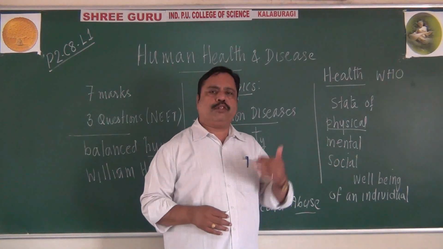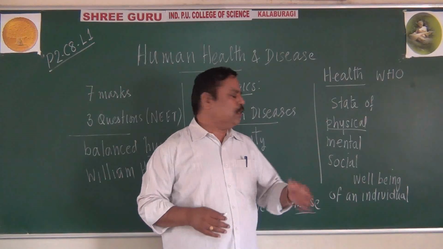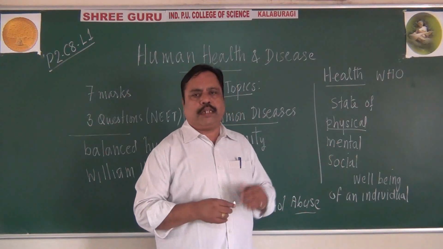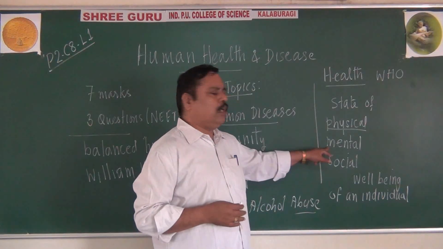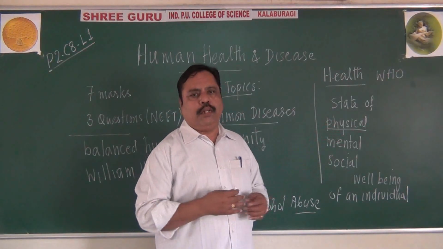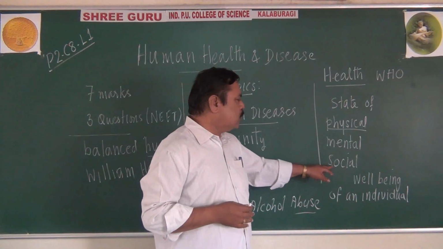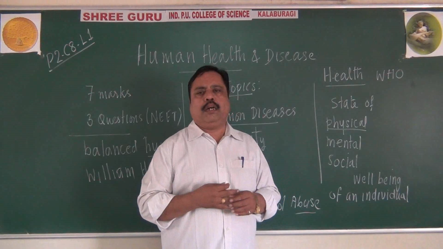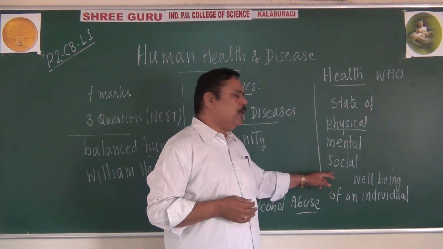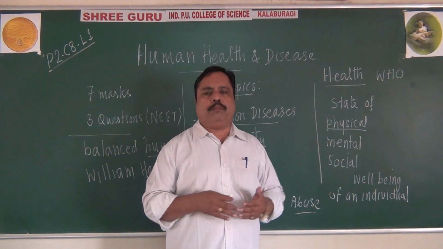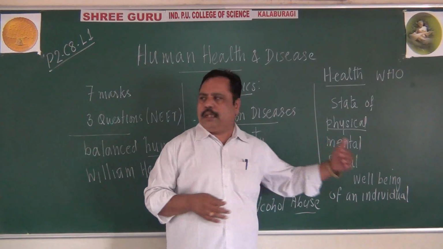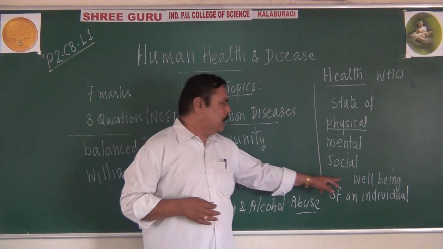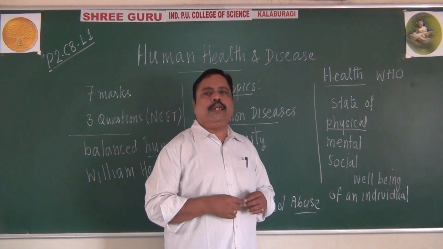Mental well-being refers to the absence of stress or other mental problems, psychological problems, that is called mental or emotional well-being. And social well-being is also considered as good health of an individual. Socially, he must be able to behave properly with other individuals, other human beings, other members of the population. That is called social well-being.